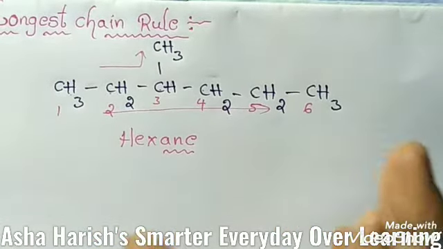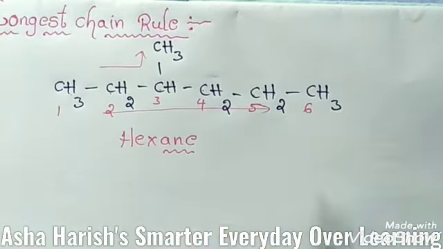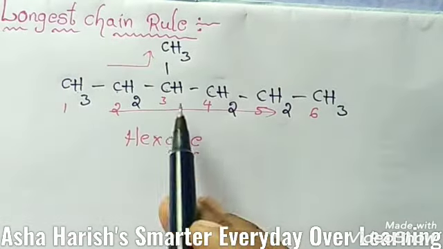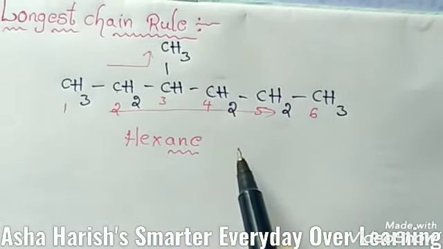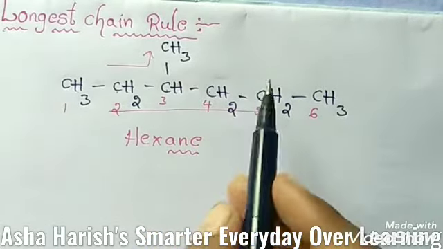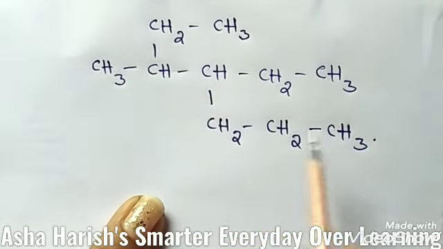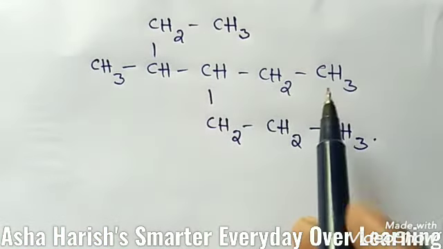Okay students, that is the IUPAC nomenclature of branched chain alkanes. These rules only I'm going to explain in this session. This is hexane. The longest chain contains 6 carbon atoms, and hence this example is named as a derivative of hexane. The next example: if you see the longest chain rule for this compound, then what do we have to do to give a name to this particular compound?